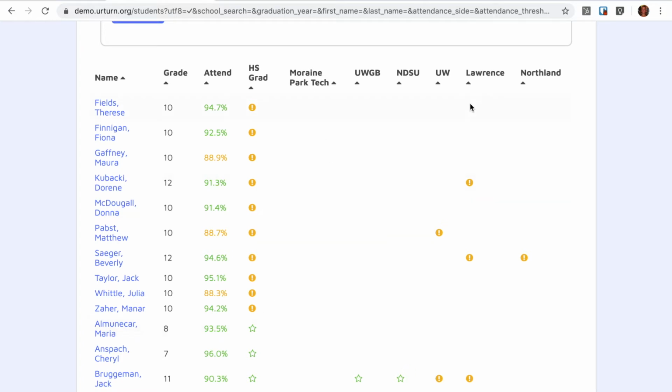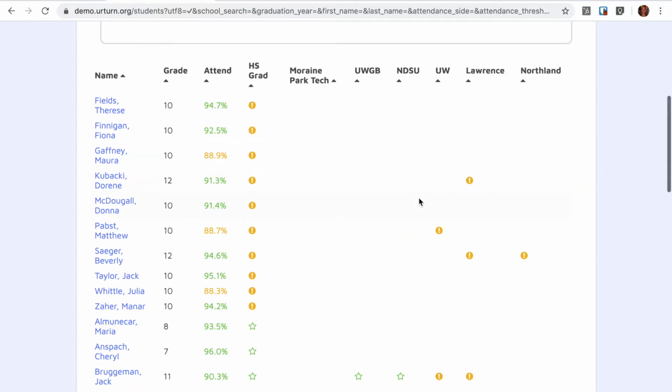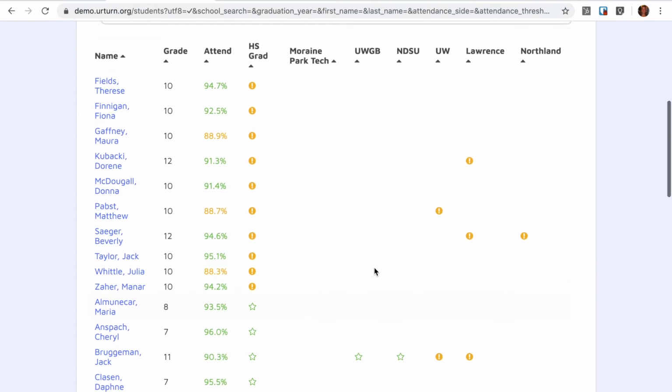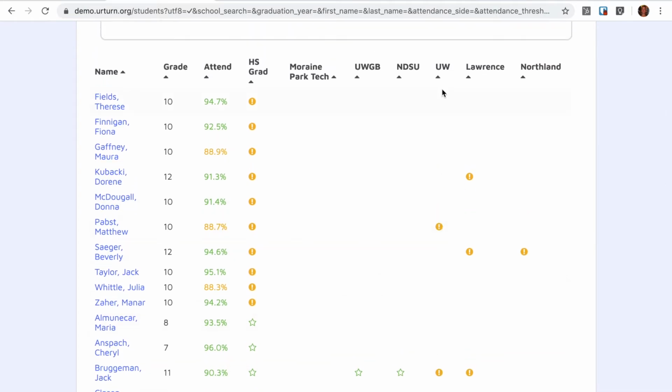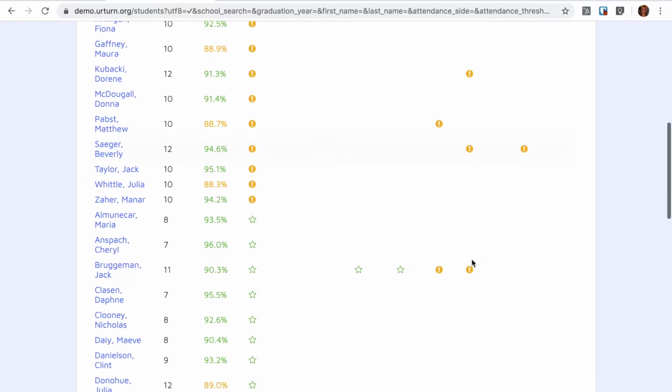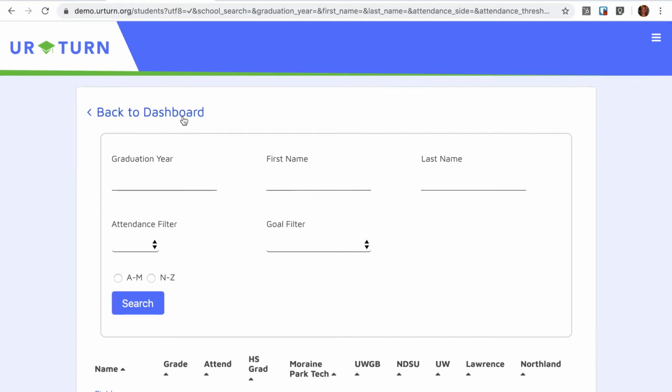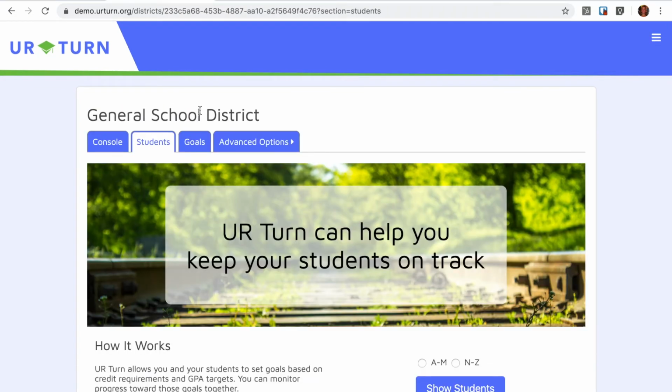Students also have the option of choosing a variety of post-secondary institutions that they're interested in, and the counselor can see whether and how students on track or off track are being eligible for those schools, and then consult with them accordingly. Now I want to show you instances and other features that are part of the dashboard.